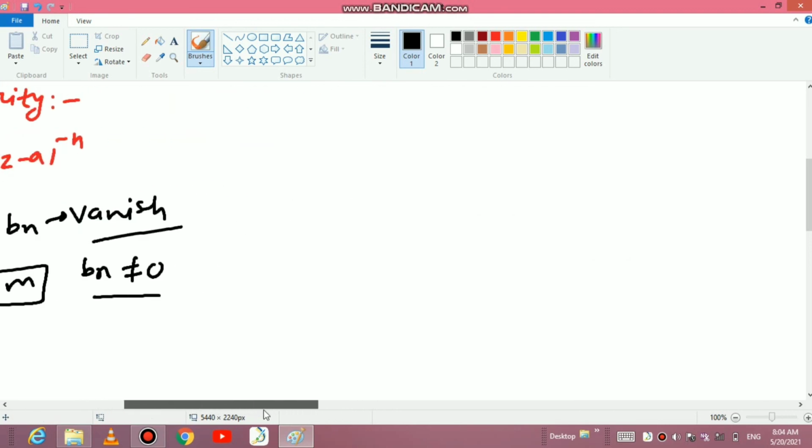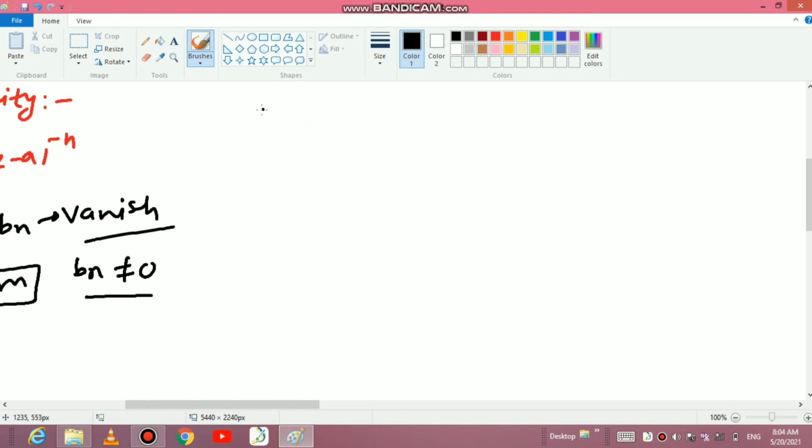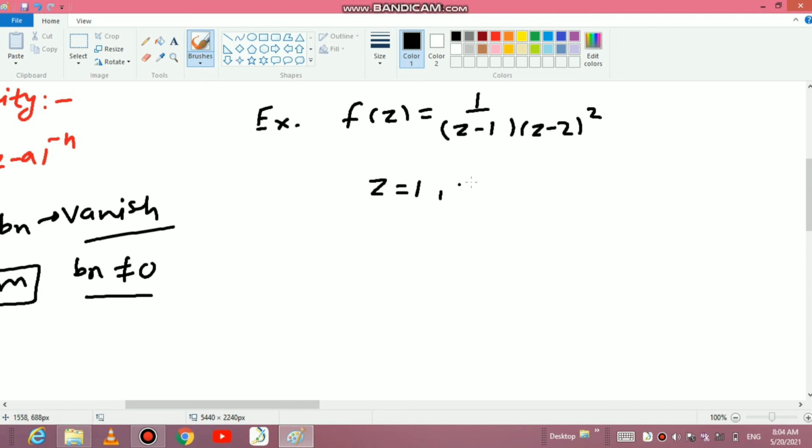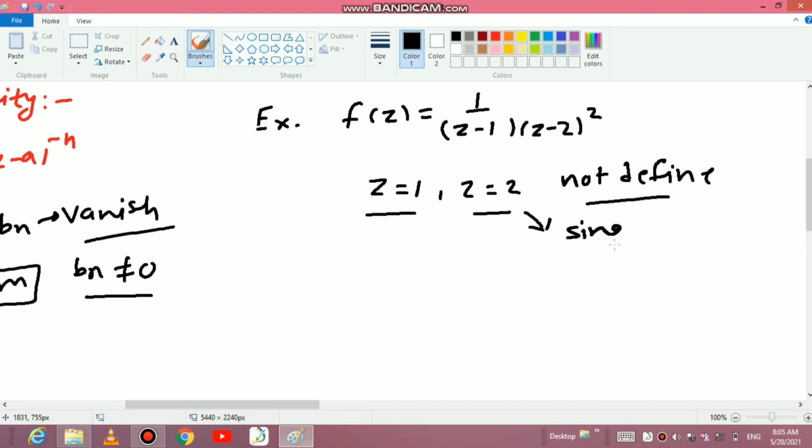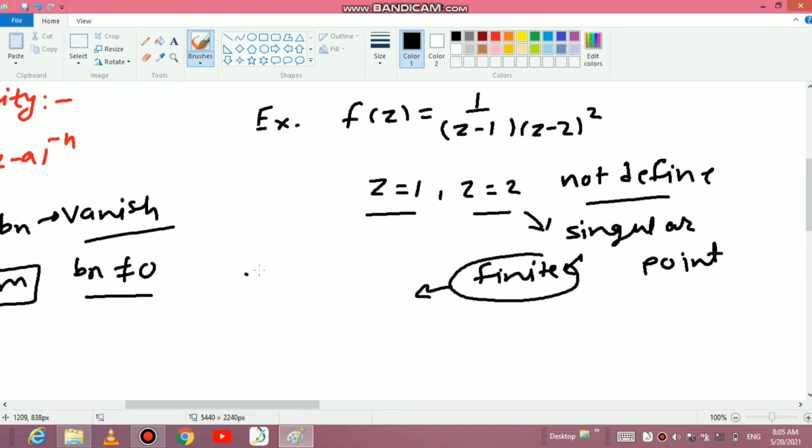Now we understand this type of singularity by taking some examples. Our first example is f of z is equal to 1 upon z minus 1, z minus 2 whole squared. You can conclude that at z is equal to 1 and at z is equal to 2 the function is not defined. So these points are singular points, and the number of singular points is finite, so this type of singularity is known as isolated singularity.